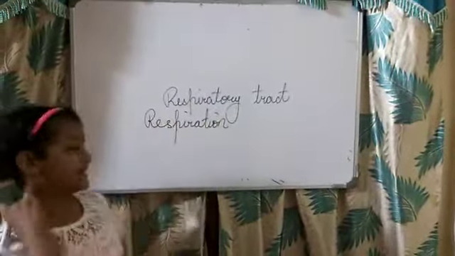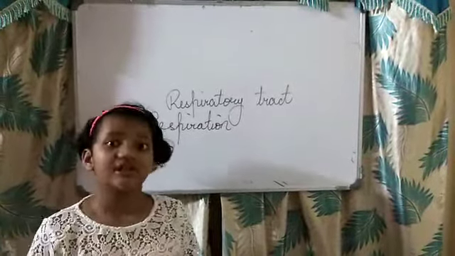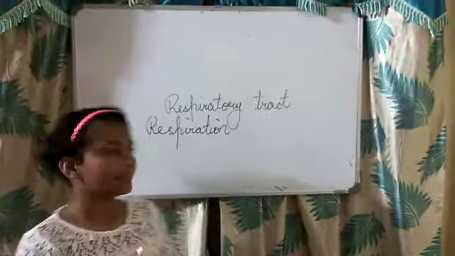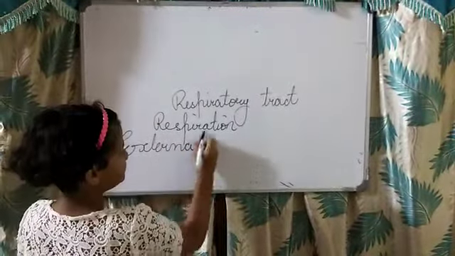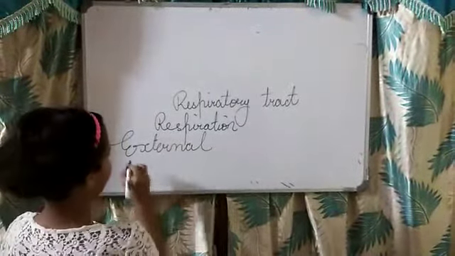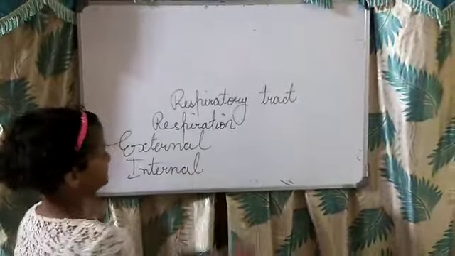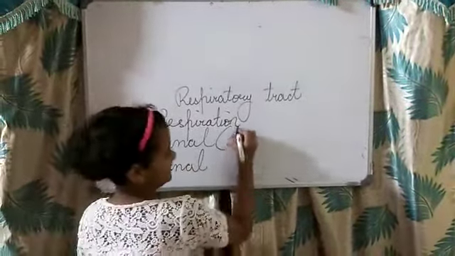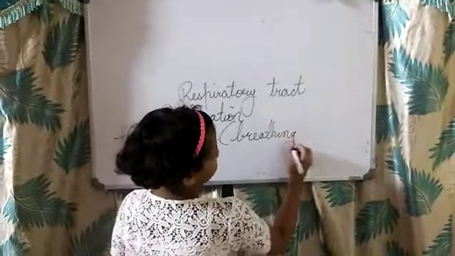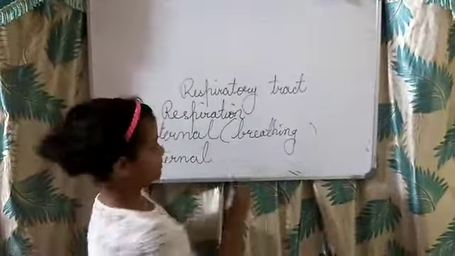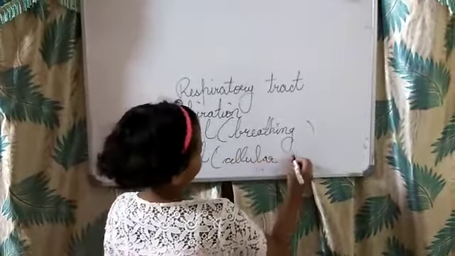So first of all, let's see the process of respiration. The process of respiration has two stages. First is external respiration, and another one is internal. External is also known as breathing, which is very common to you, and internal is also known as cellular respiration.